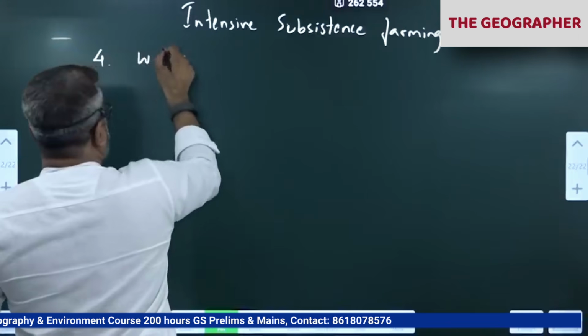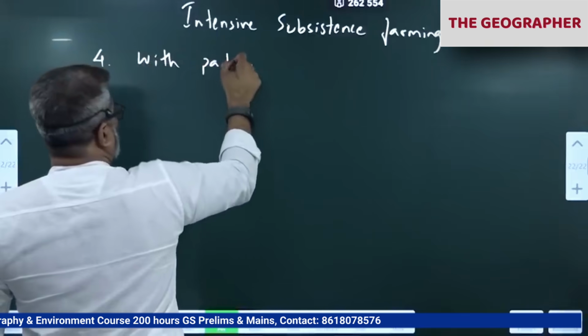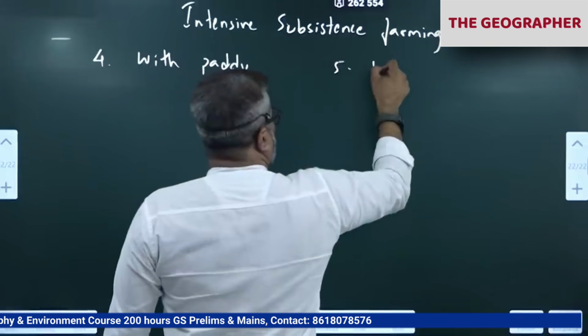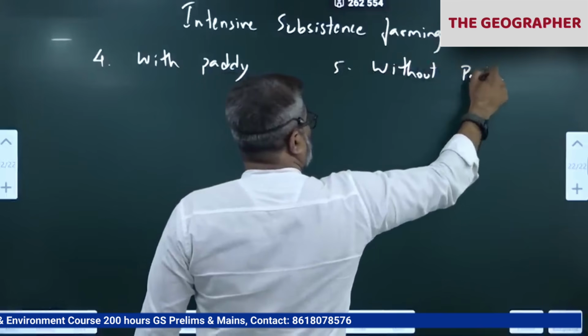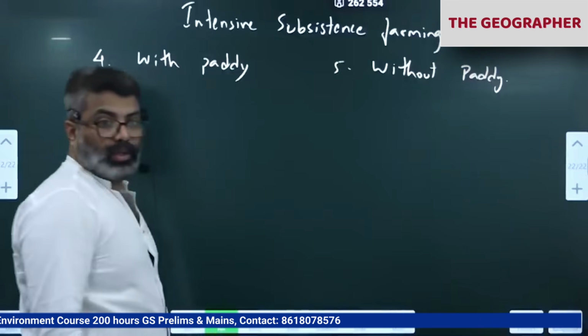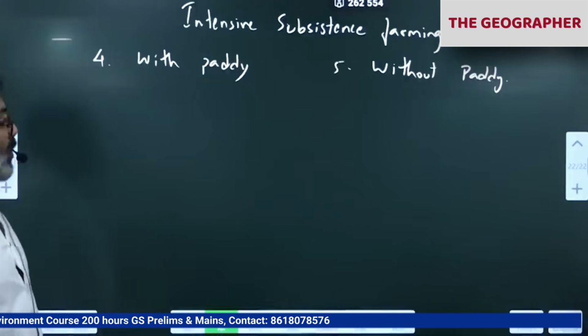Fourth is with paddy as a main crop. Fifth is without paddy. Other than paddy, it means without paddy.